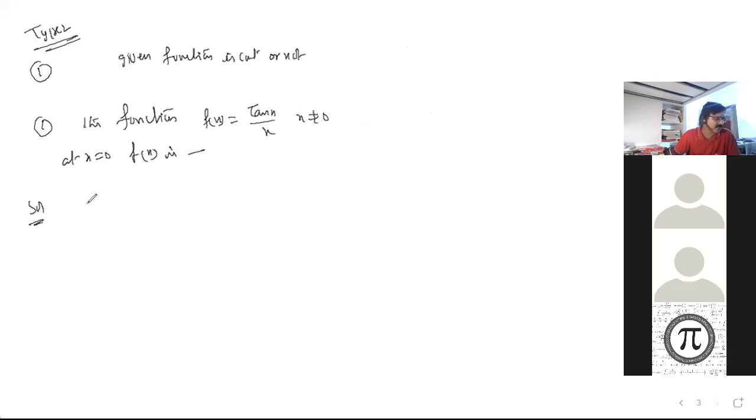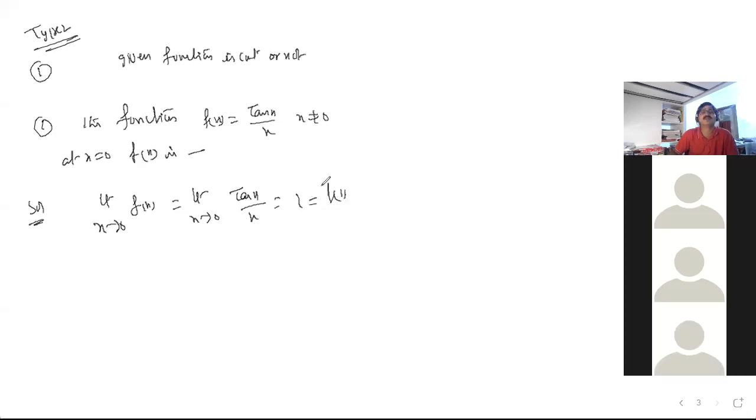See here, he is asking left continuous, right continuous, continuous, etc. So simply you can write like this, because you know the formula. What is the answer? 1. So that is f of 0. He has given f of 0 is equal to 1. So shall we say it is continuous or not? It is continuous, you can say.